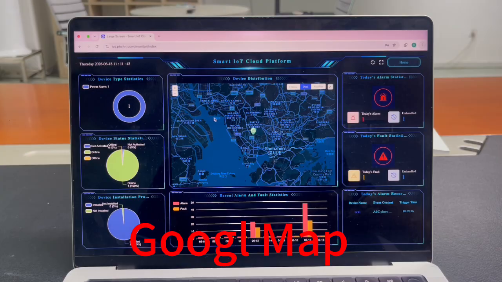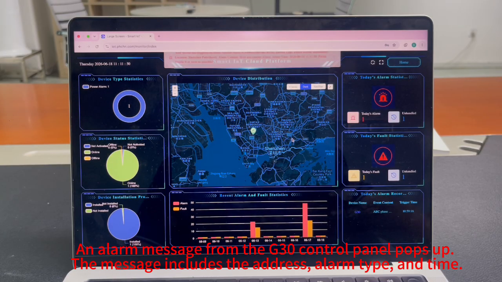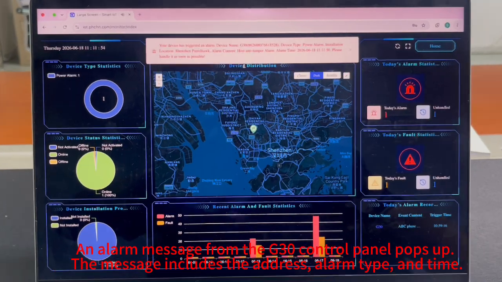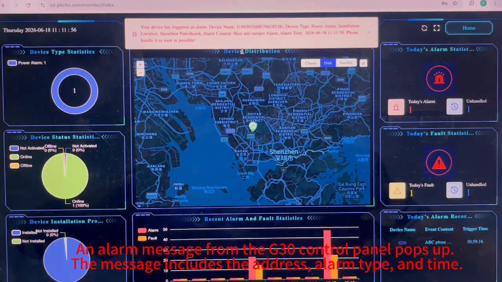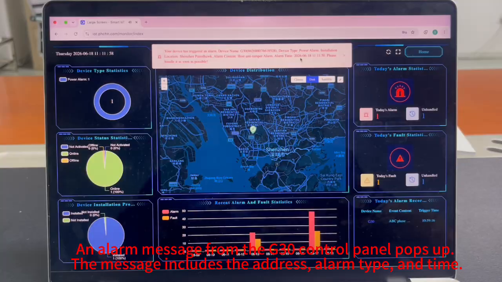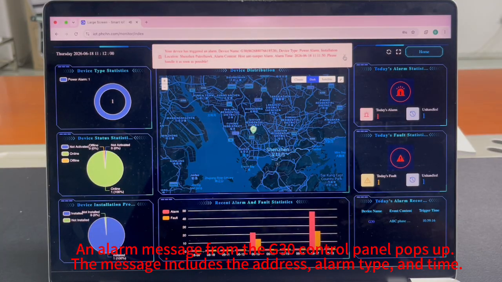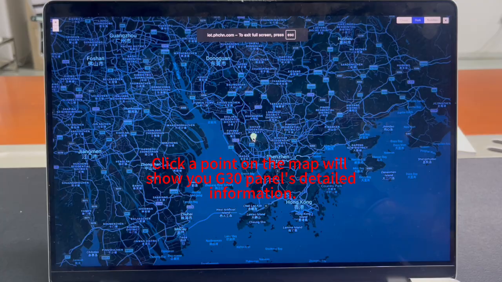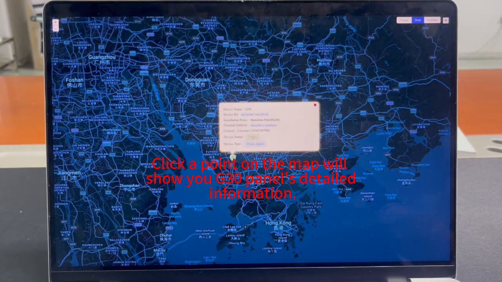Here is Google Map. Oh, an alarm message from the G30 control panel pops up. The message includes the address, alarm type, and time. Click to enlarge Google Map, and then click a point on the map will show you G30 panel's detailed information.